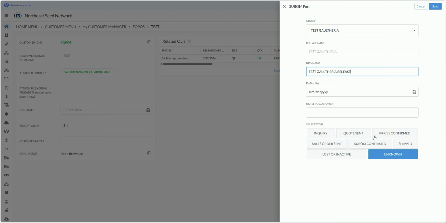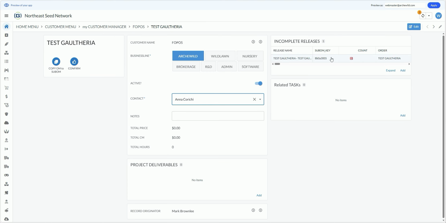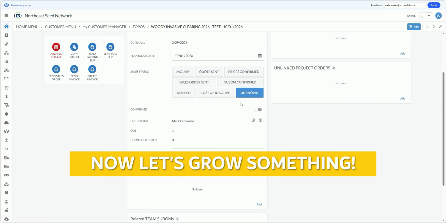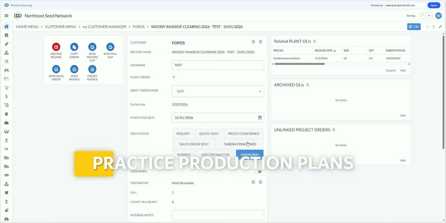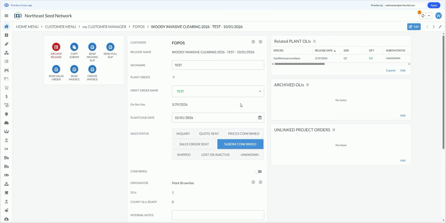Okay, and this is sub. There we go. And here is our new open order for the nursery, which contains the release for the Gaultheria procumbens. Okay, so now the order is set up in its entirety, at which point we can begin to take some action. All right, now let's go through the process of creating a production plan and practice producing this plant